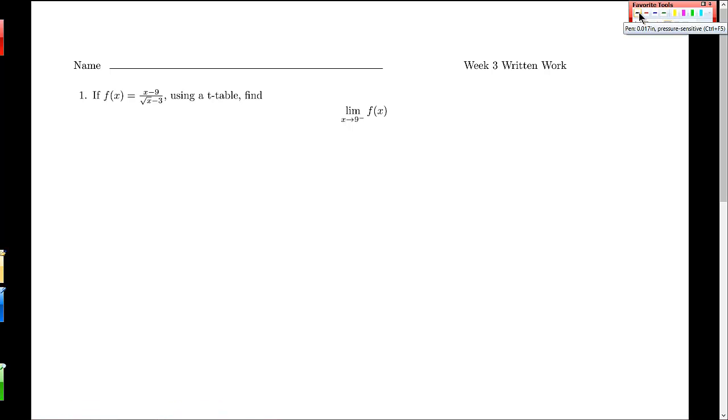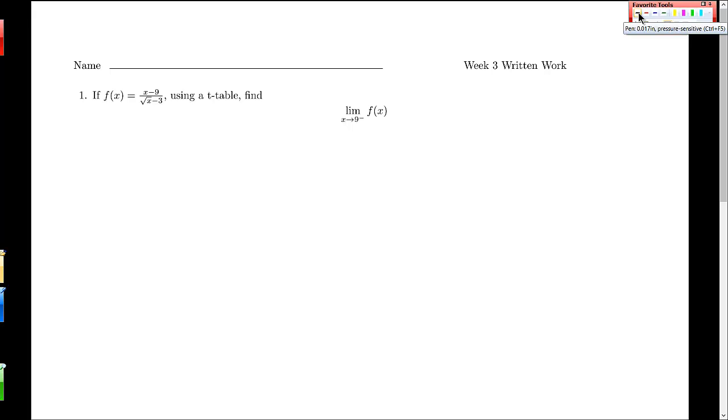Okay, so this is the week 3 written work. If f of x is equal to, and I have a rational function with x minus 9 in the numerator, and in the denominator there's a square root of x, and then a minus 3. The minus 3 is outside the square root.